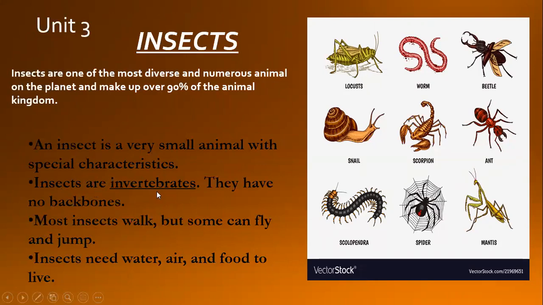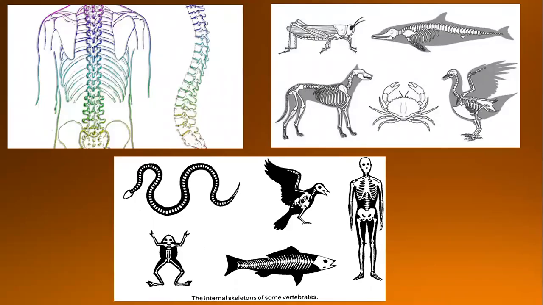Insects are invertebrates. What does it mean, invertebrates? Maybe this word is new for you. Invertebrate means they have no backbones. What is a backbone? I will tell you. Just come to the next picture, I will explain to you. This is called the backbone.